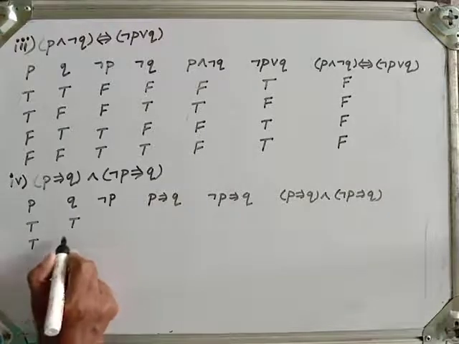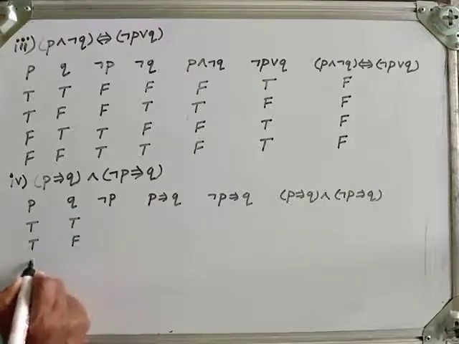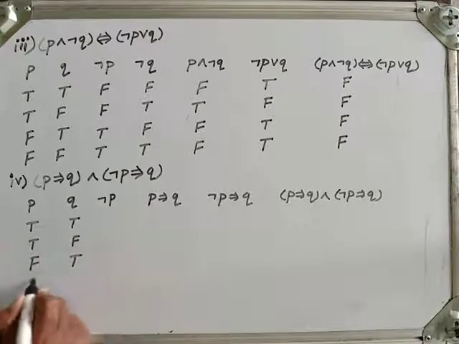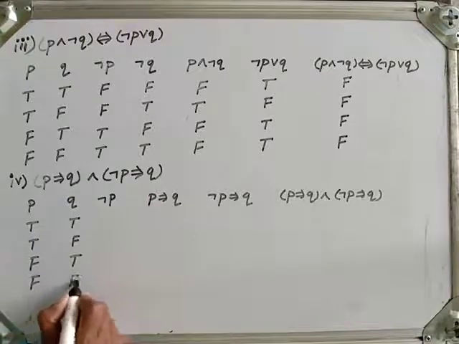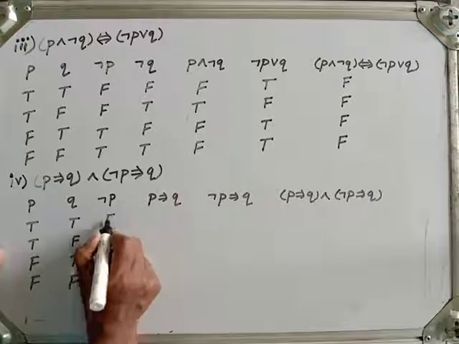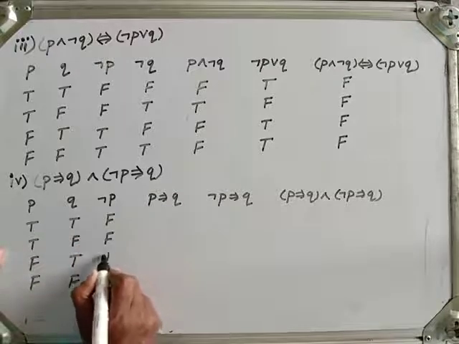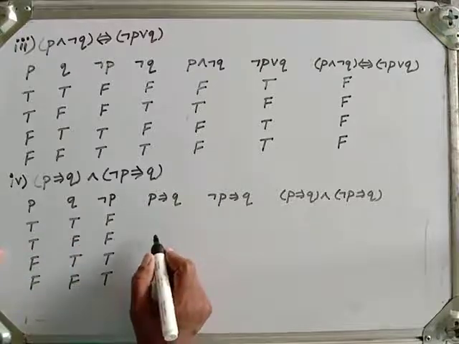True, true, true, false, false, true, and false, false. Negation P is what? False, false, true, true.